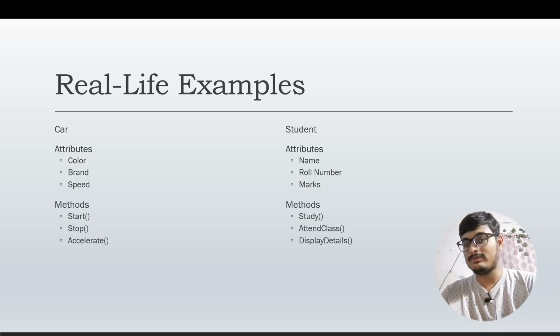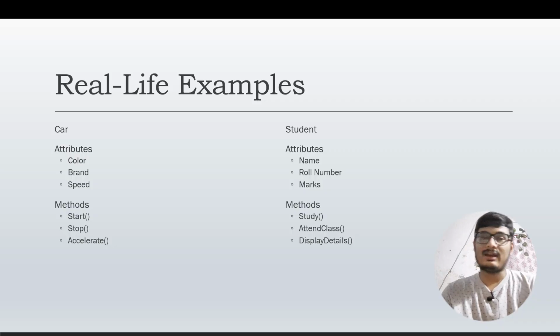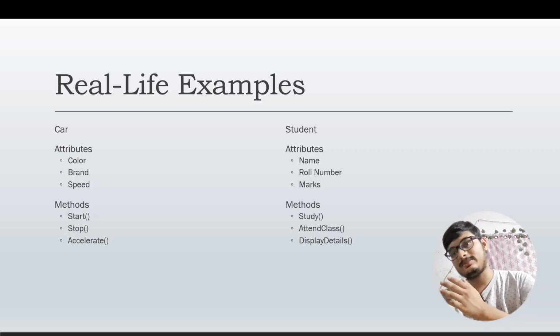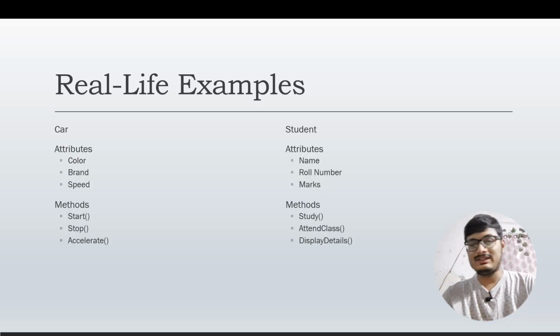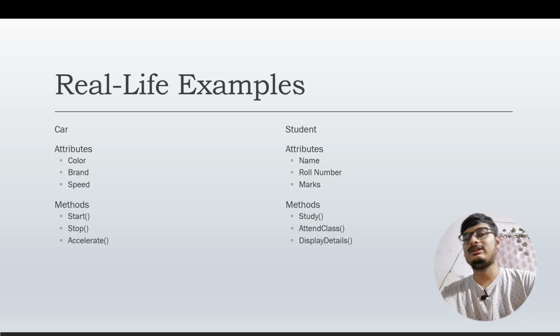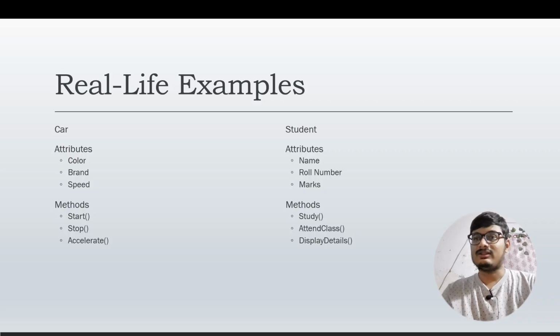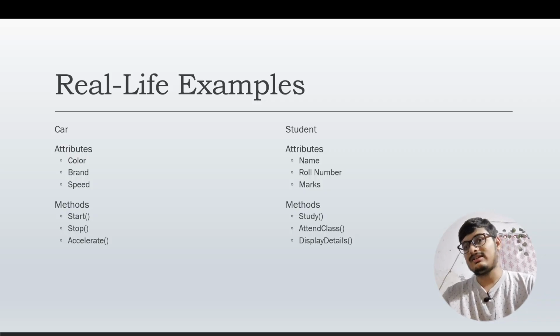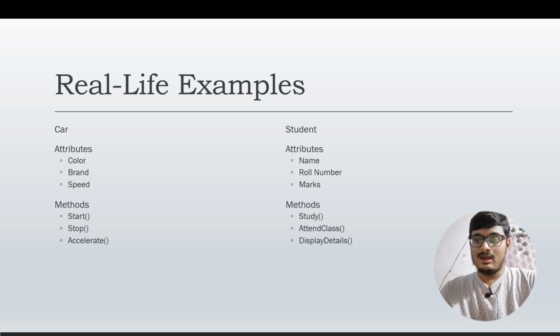It has a stop: when we press the brake, the car stops. Then there is accelerate: when we want to accelerate the car, its speed increases. These are some of the methods, or behaviors, of the car. When we do this, something changes in the car, such as the speed. So these are some of the examples.